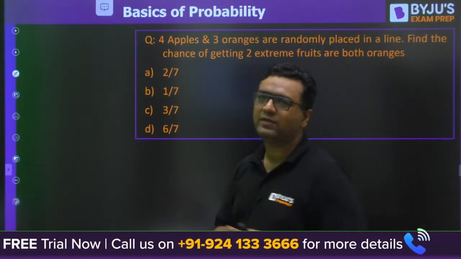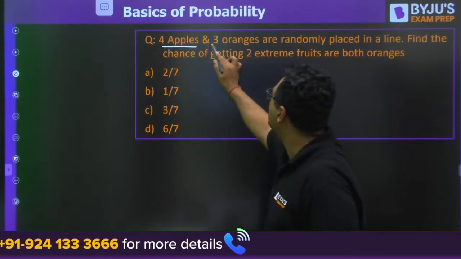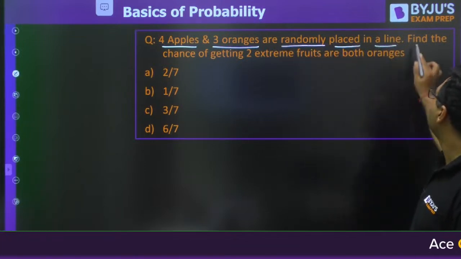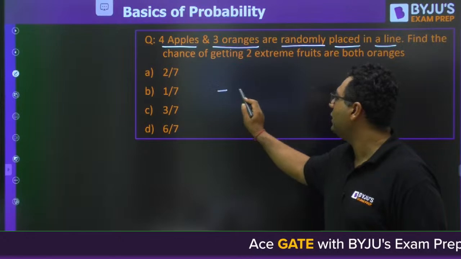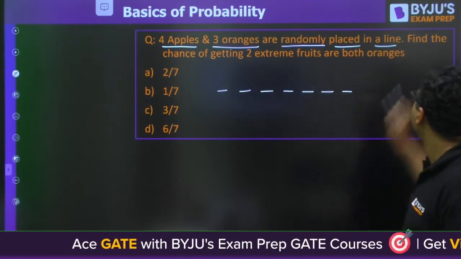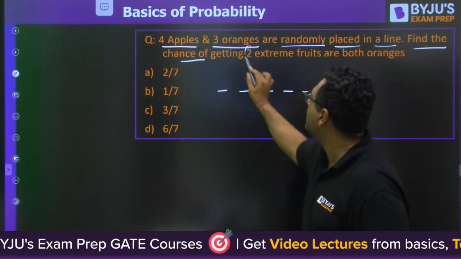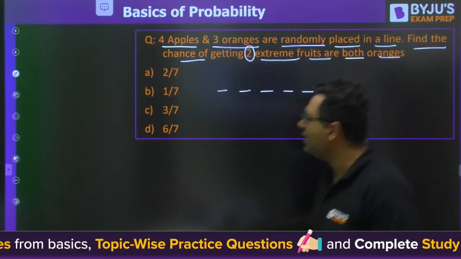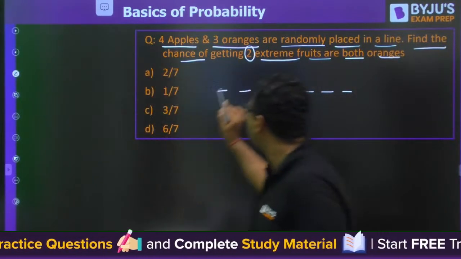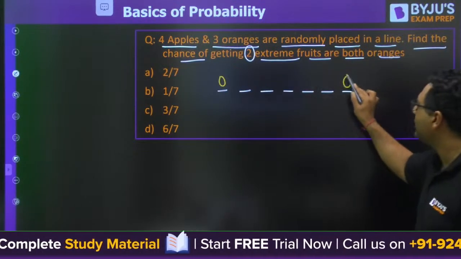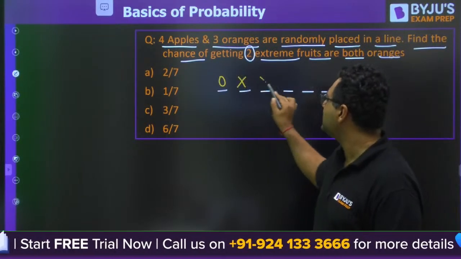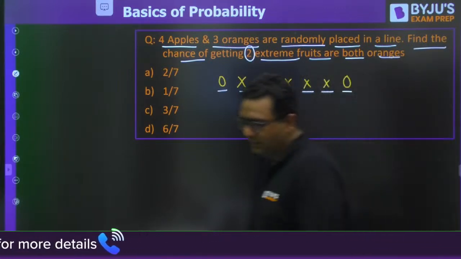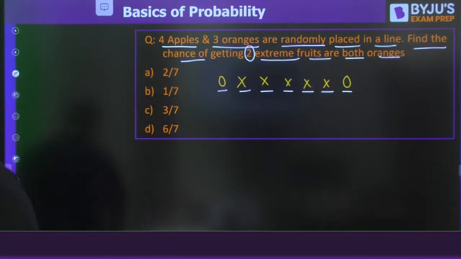Let us see how many of you give the right answer for this. 4 apples, 3 oranges are randomly placed in a line. This is the line, let us say 1, 2, 3, 4, 5, 6, 7. Find the chance of getting the 2 extreme fruits both oranges. So he is saying, what is the probability of getting an orange here and an orange here, and about the rest of the places he is not bothered. So try to answer this. I am giving you time for this.